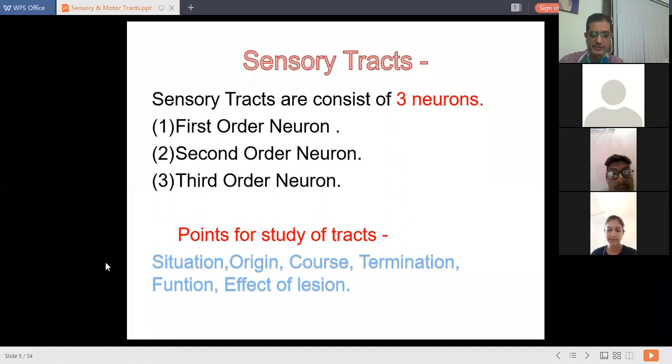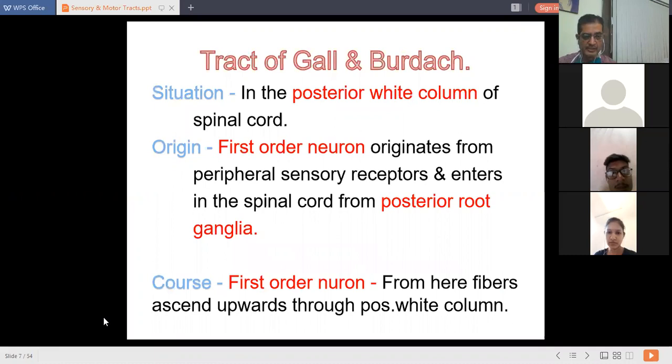Then we will start with the discussion of all tracts. One by one, we will discuss all sensory tracts today. We will discuss these tracts in relation to their situation, origin, course, termination, function, and effect of lesion. What will happen after lesion? So the first tract we will discuss is the tract of Gall and Burdach. It is a very common question which comes in the exam.